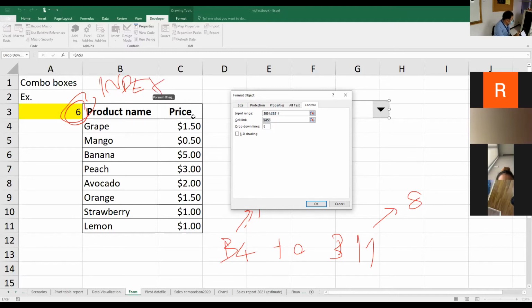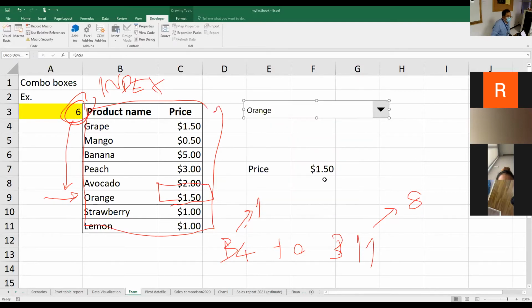When we have the INDEX function here, as we learned before, if we know the row number or the column number of a table, we can look up other things that we want to have. For example, if I say this is my table for the INDEX function, I can locate the price of the orange directly by using the cell link value here. So when we have this already, the next thing that we have to do is make use of this.